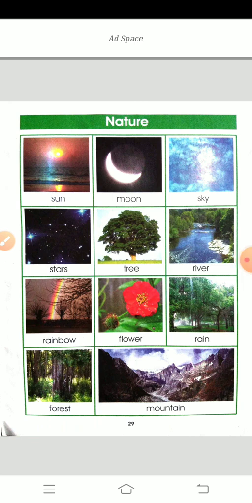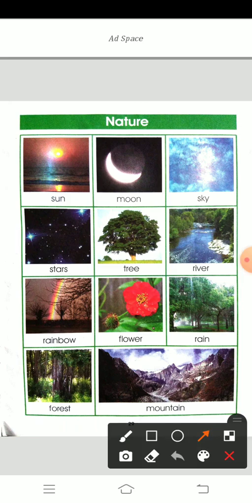Today I am going to teach you nature. Nature means the things that are not made by man. It happens like that only in nature. So which are those? Sun. What is the first picture? Sun.